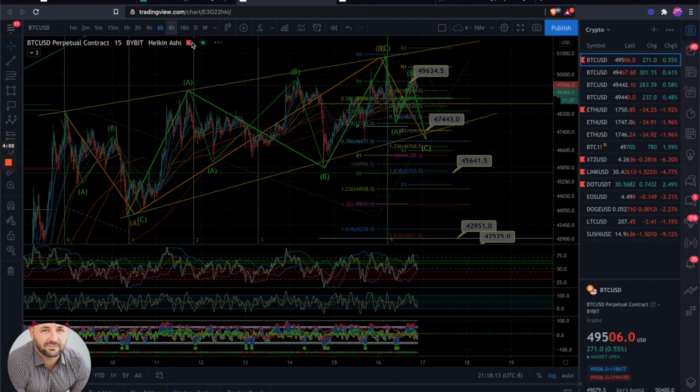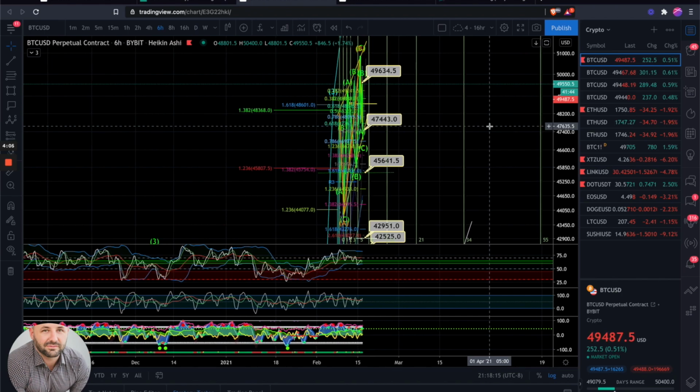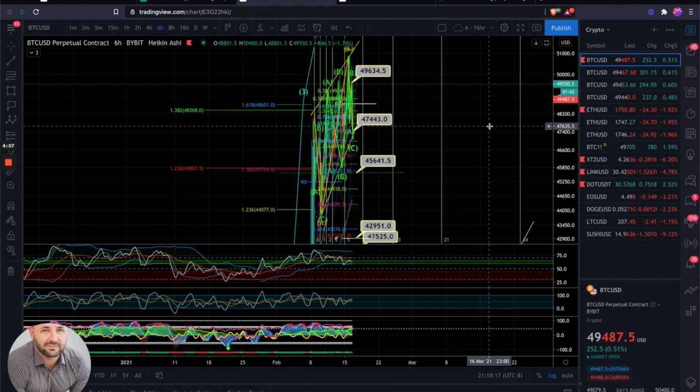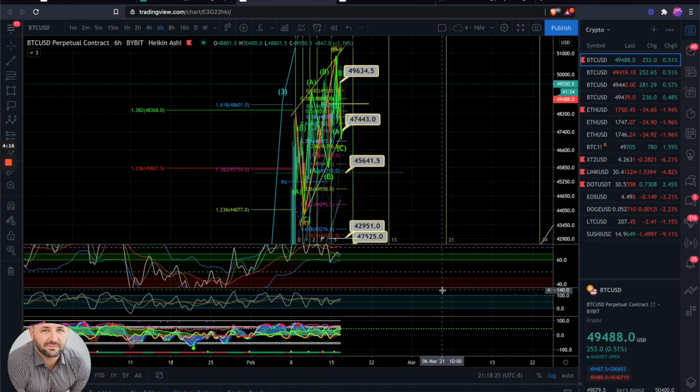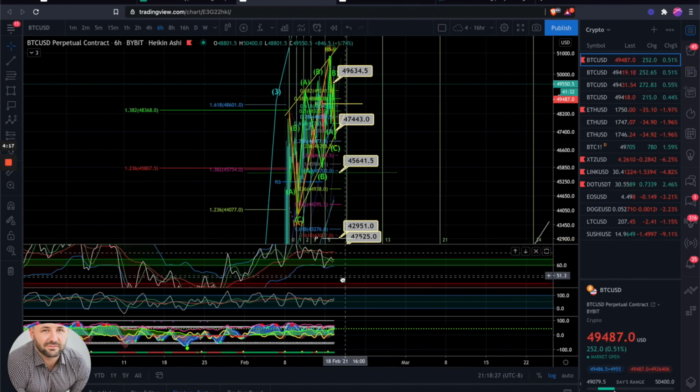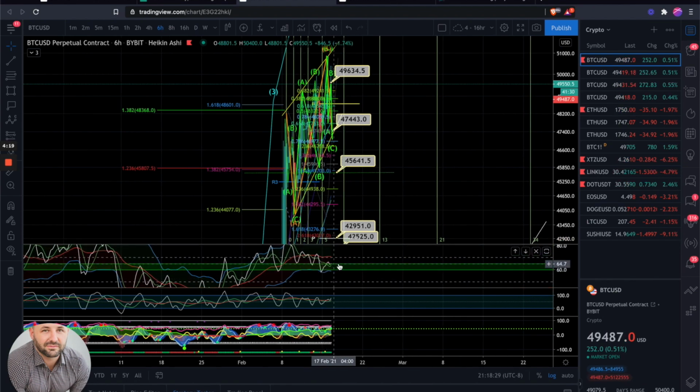If you look on a higher time frame on some of these indicators here, you can see that we're staying in the bullish control zone on the RSI. And we are back above our fast moving EMA, trying to find support, as well as on top of the bullish control zone of that channel as well.